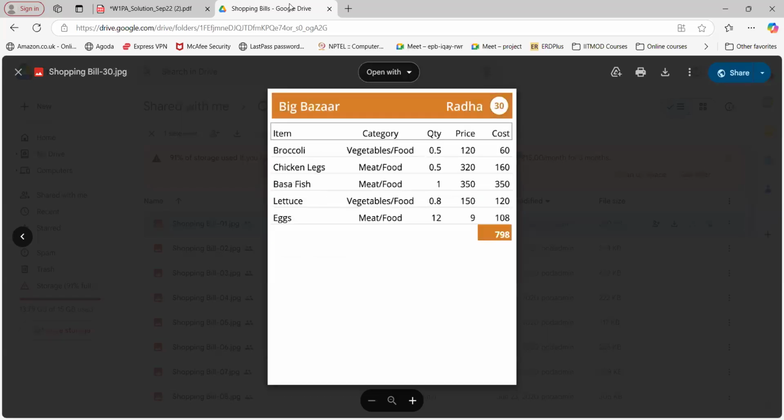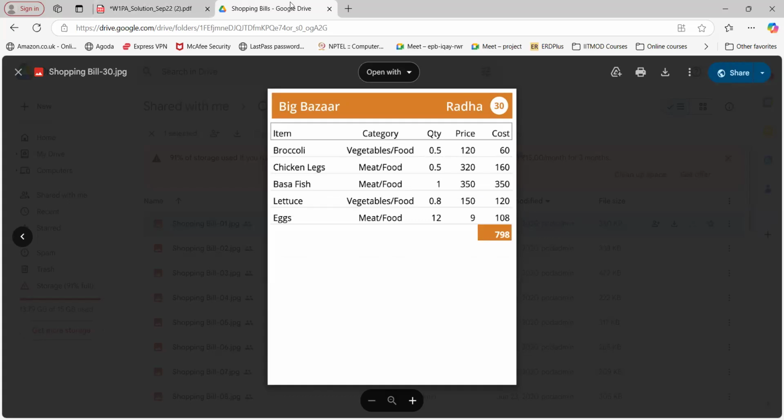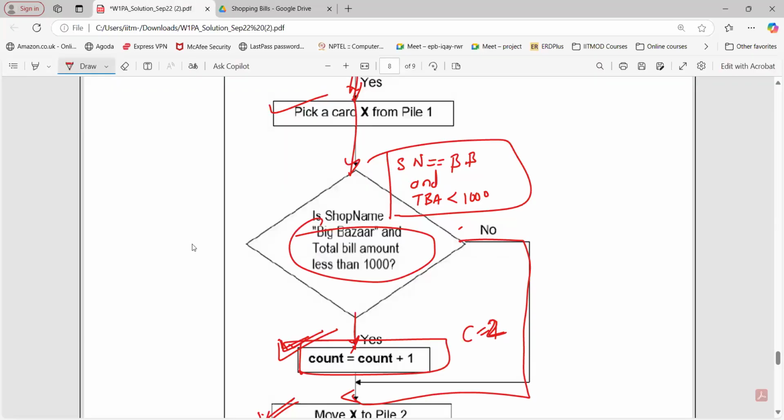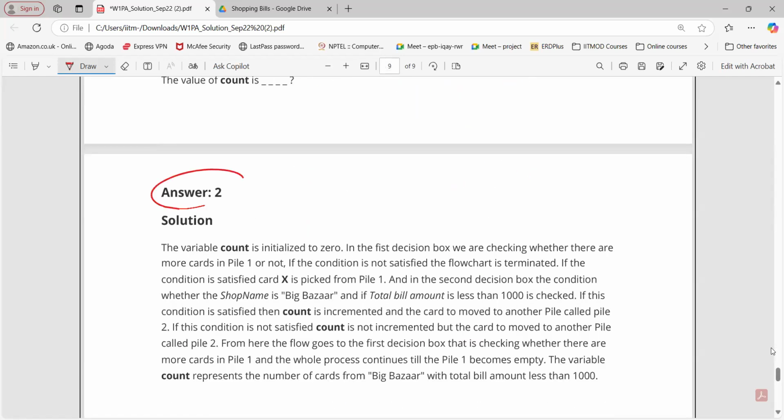What about this one, the last card? Yes, Big Bazaar, and also less than 1,000. So count will be 2. We don't have any other card, so that's it. We'll stop the process here. Answer will be 2.